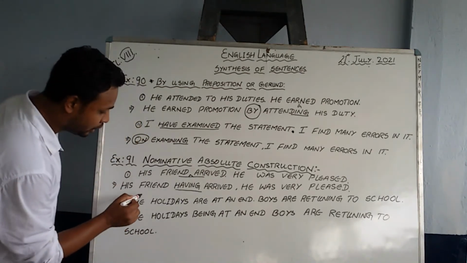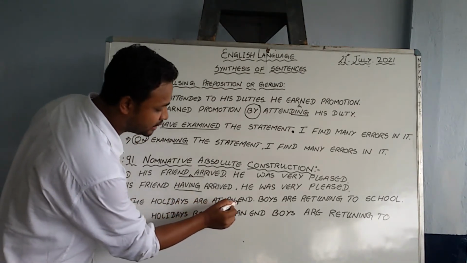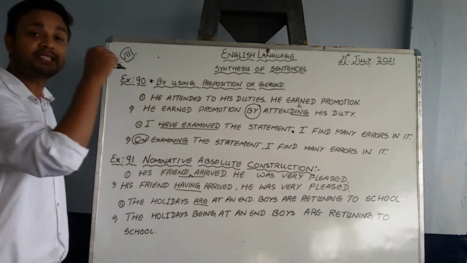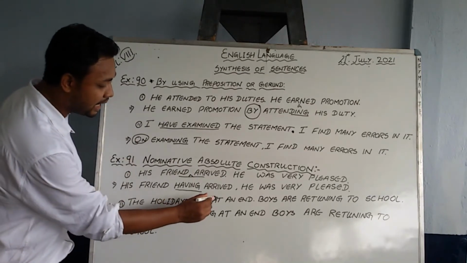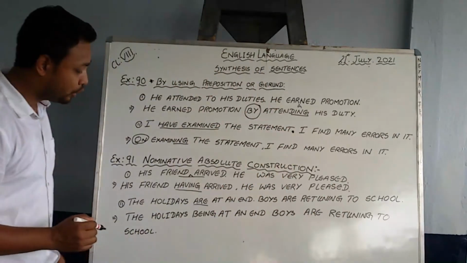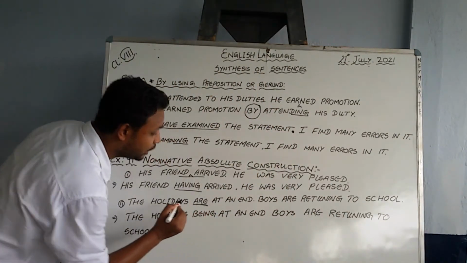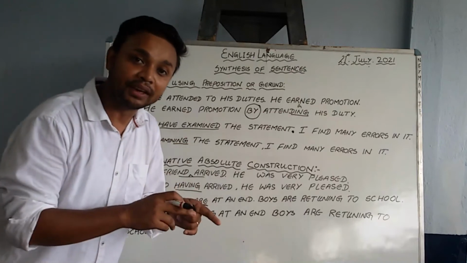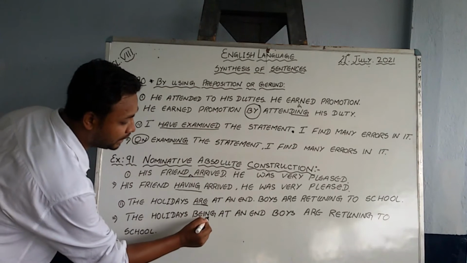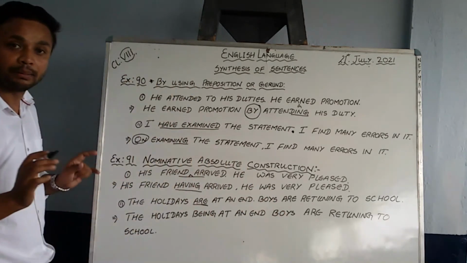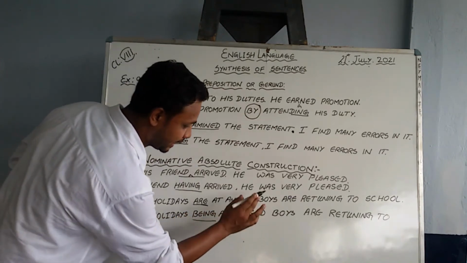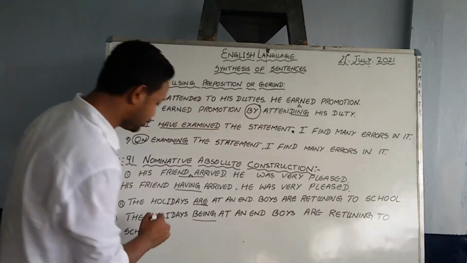Now for example, the holidays are at an end. Are is a helping verb, which shows it is present tense. The holidays are at an end. Boys are returning to school. Now when you see this helping verb, we cannot insert having here. Now what you need to insert out here? The holidays being at an end. Am I clear? Being. The holidays being at an end, boys are returning to school.